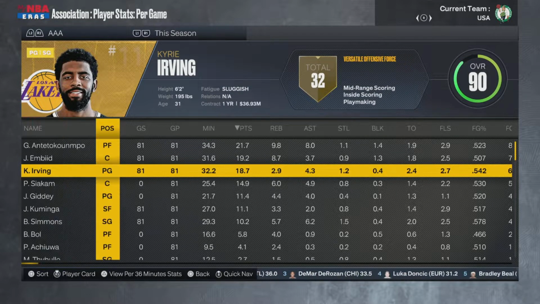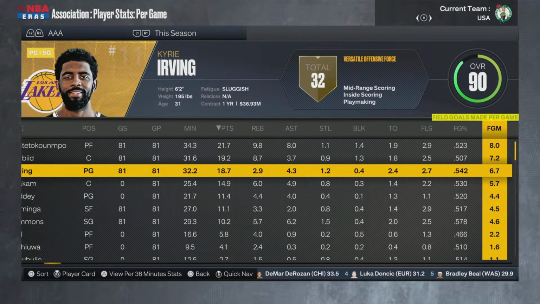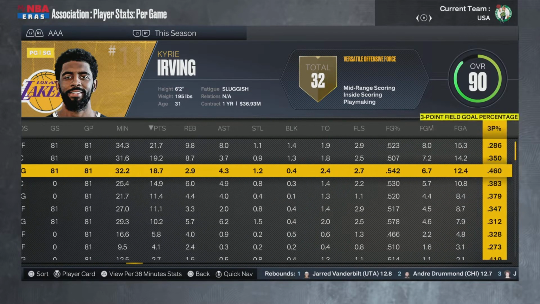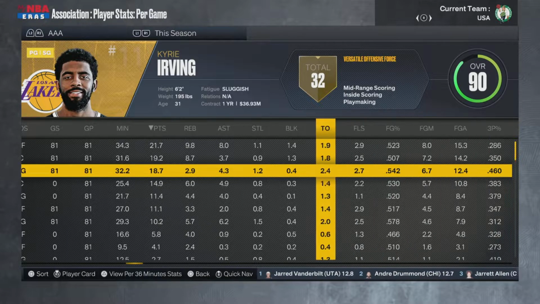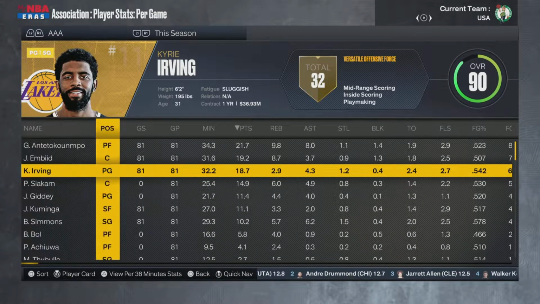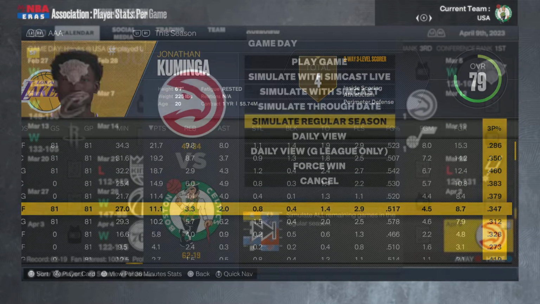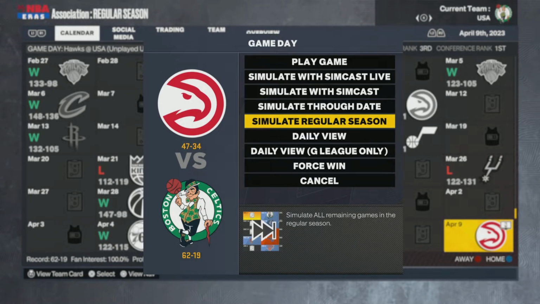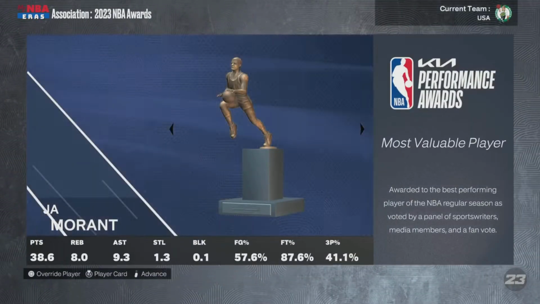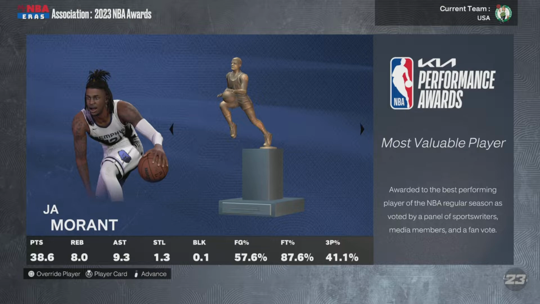And then the final team here, Giannis still leading the way, followed by Embiid and Kyrie. And as you can see, this team shoots the 3 ball very poorly. Kyrie is like the only above average. You got him, but then everyone else, other than maybe like Siakam, I guess, shoots it super low, but they still have 60-plus wins.